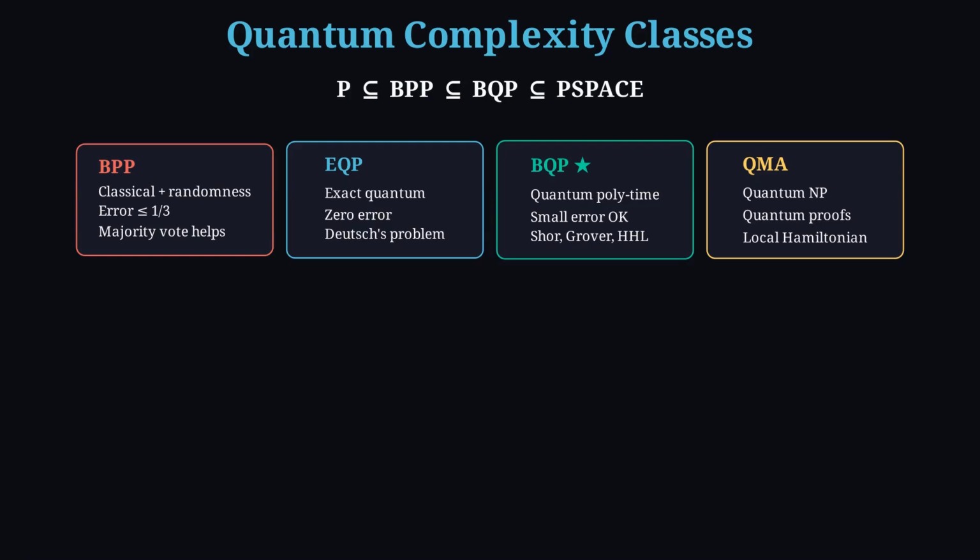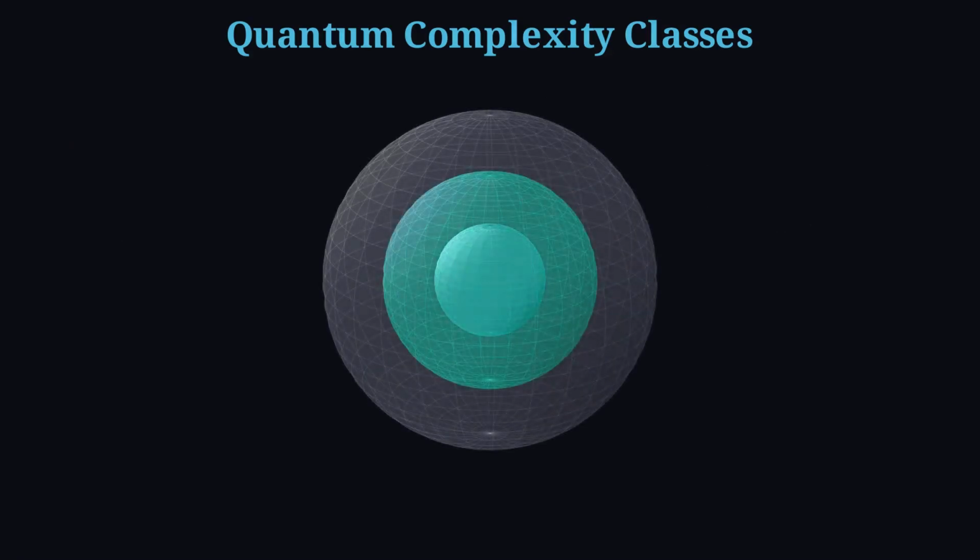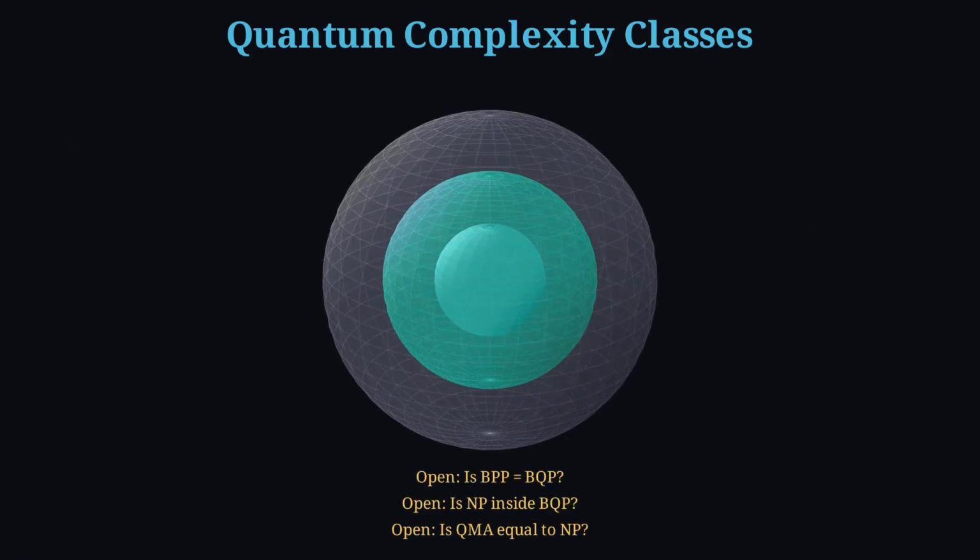QMA is the quantum analog of NP. Proofs can be quantum states, checked by a quantum verifier, with the local Hamiltonian problem as the canonical hard example. The open questions are sharp. Is BPP equal to BQP? Does NP sit inside BQP? Is QMA just NP in disguise? Evidence leans toward quantum advantage. Proof is still unfinished business.